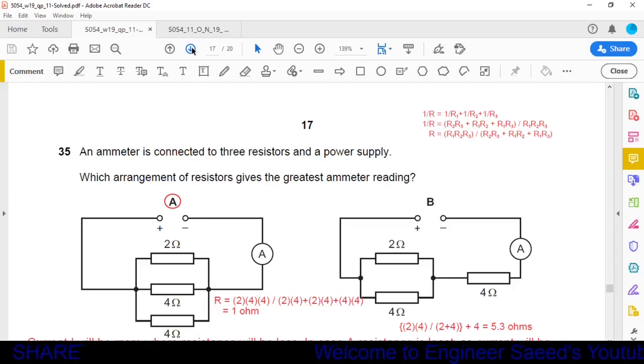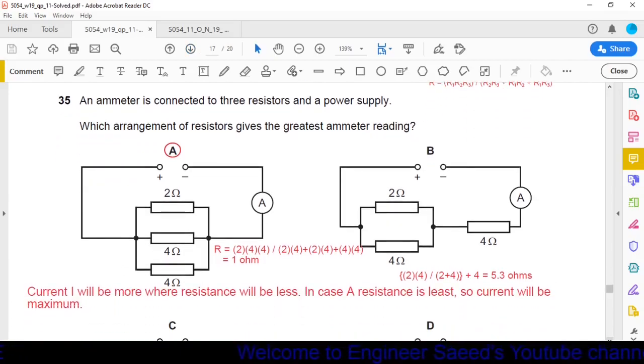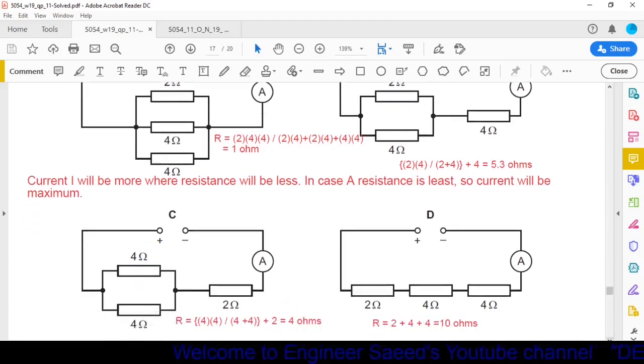Question number 35. An ammeter is connected to three resistors and a power supply. Here we have four cases, and in the four cases we have connected the resistors in different patterns. Here all the resistors are connected in parallel. Here two resistors are connected in parallel. Here also in case C, two resistors are connected in parallel but of the same resistance. In D, all the resistances are connected in series.